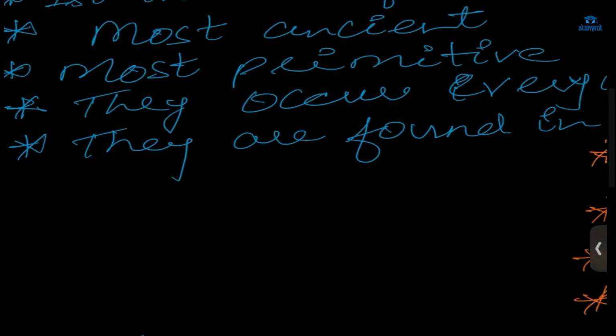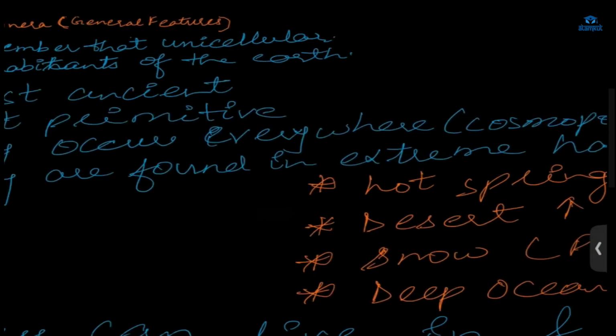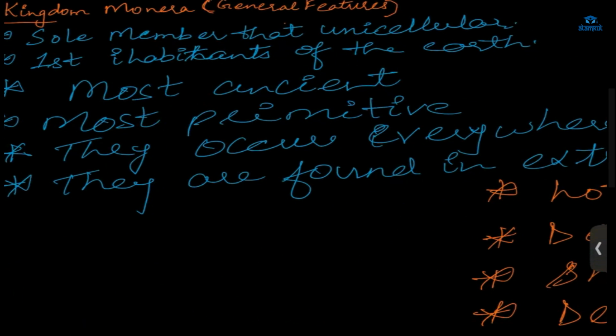You will find them in snow, in hot springs, in lava, desert, deep ocean also. Anywhere, everywhere you will find bacteria, in soil. If you pick a mouthful of sand, what will happen? You will find there are millions of bacteria in it. So bacteria are unicellular prokaryotes, and the first inhabitants, that means the first living organisms on the earth, were bacteria.